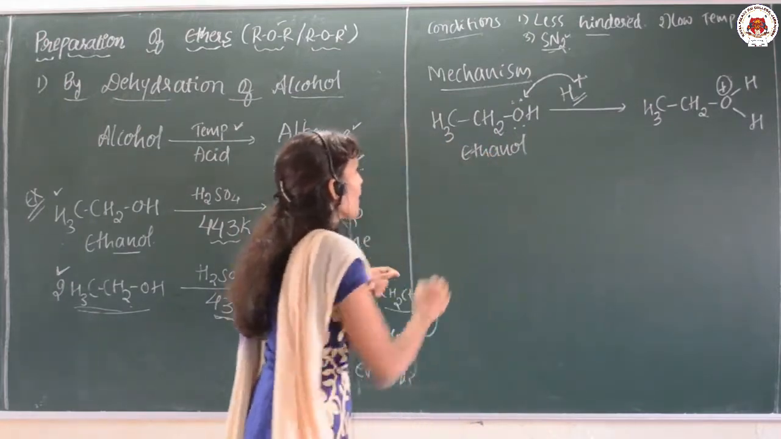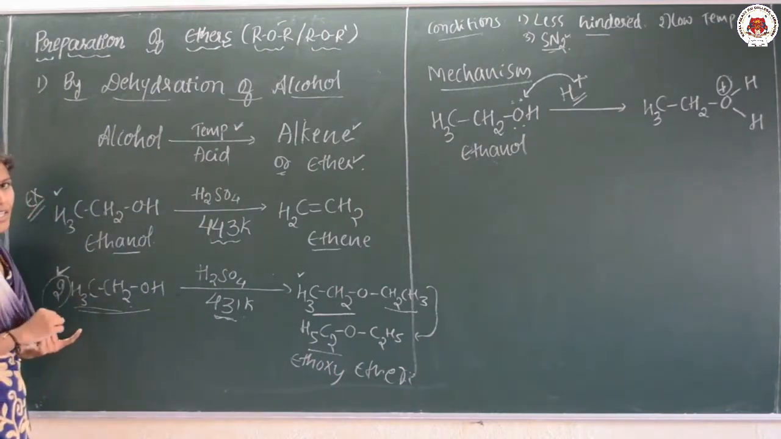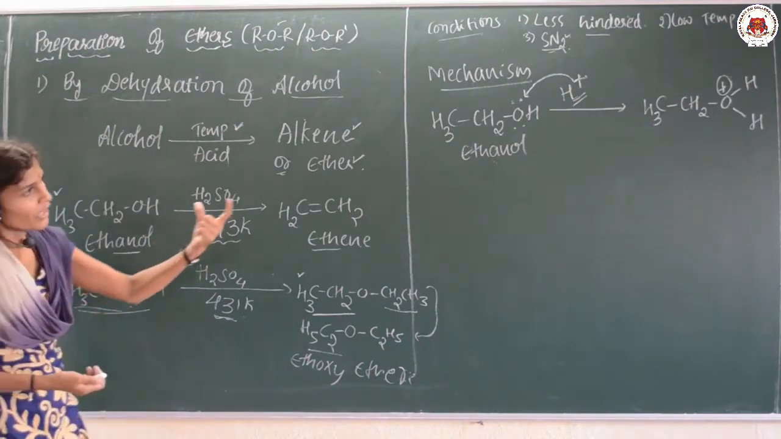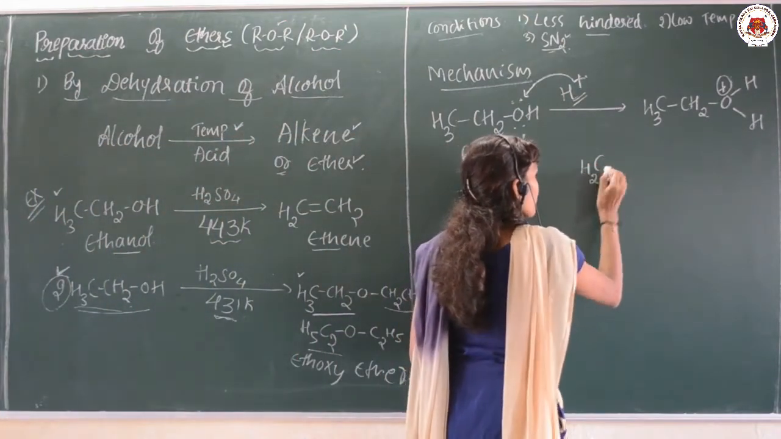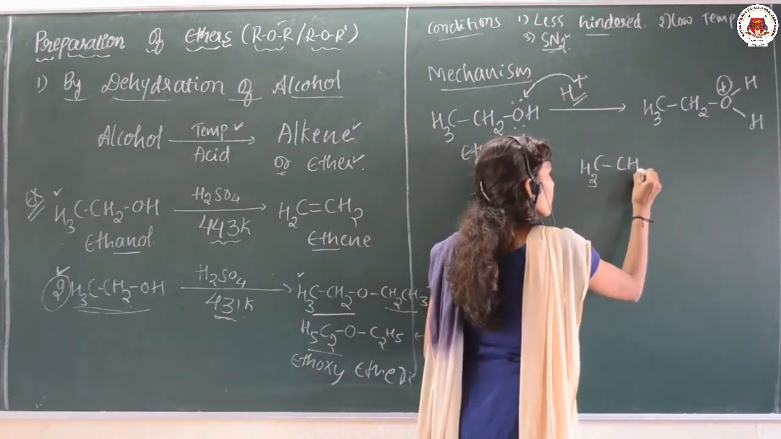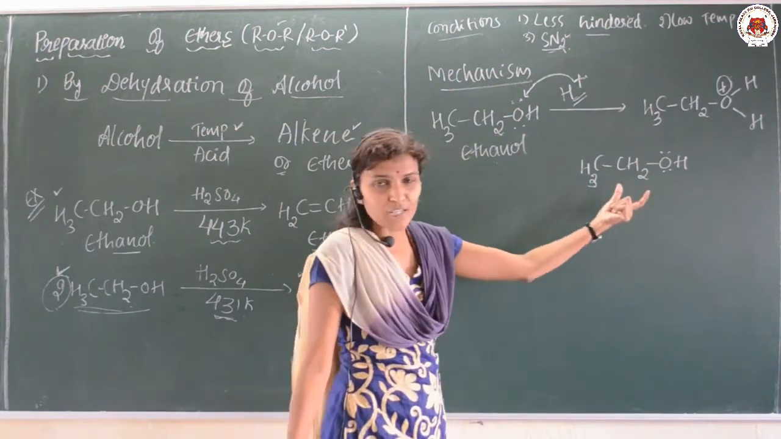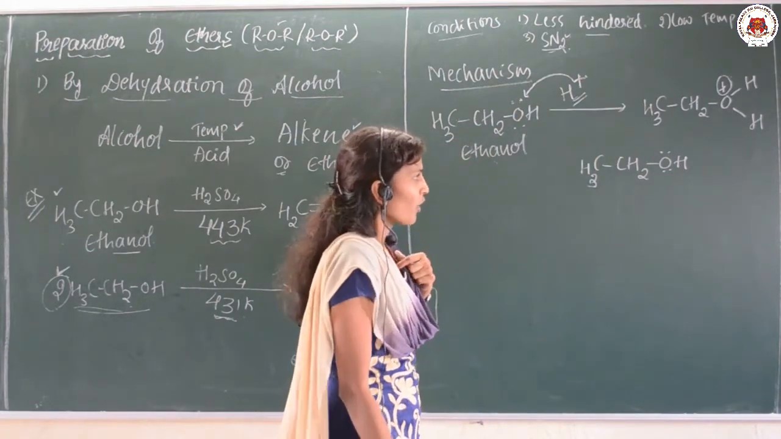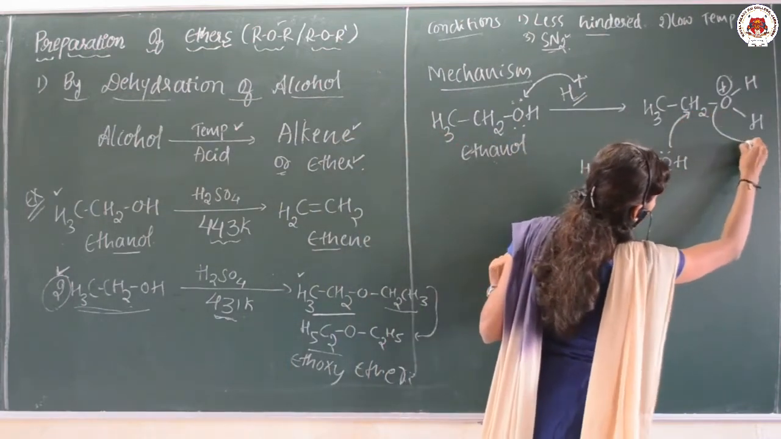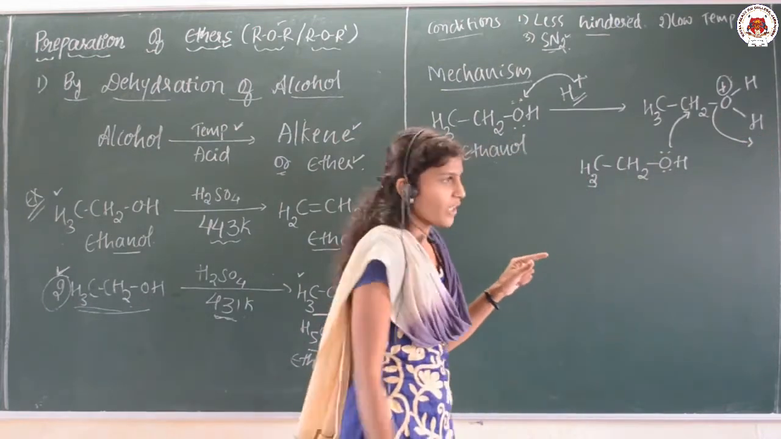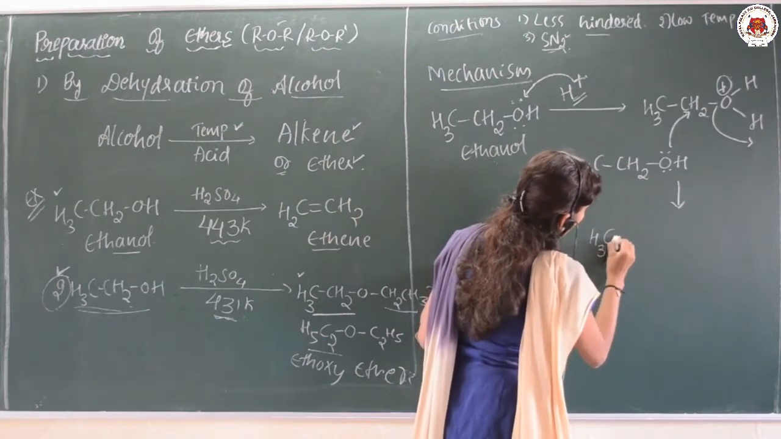Now for the ether preparation we are taking two molecules, two units, you can say. One unit I have already taken. Now one more unit of the alcohol is going to interact with the protonated alcohol. So it attacks here, while water gets eliminated. This is the second step. Now the structure will be like this.